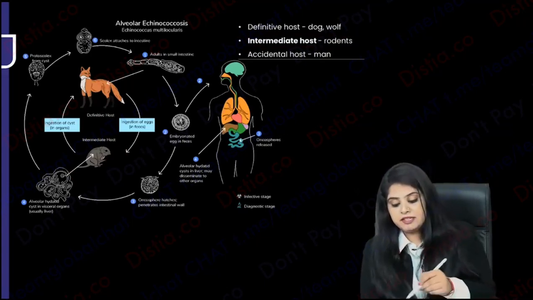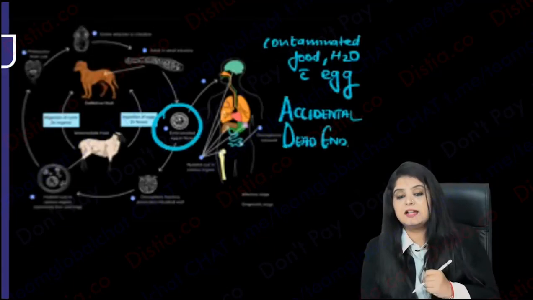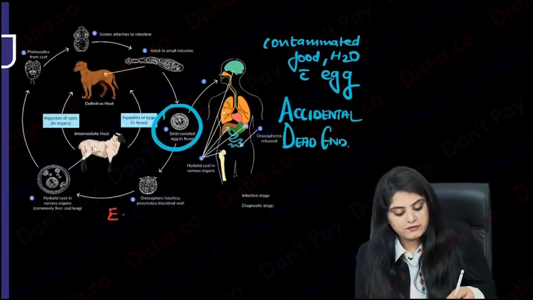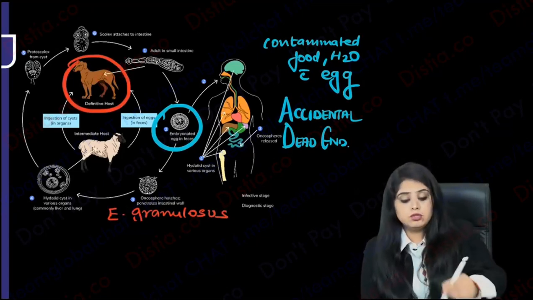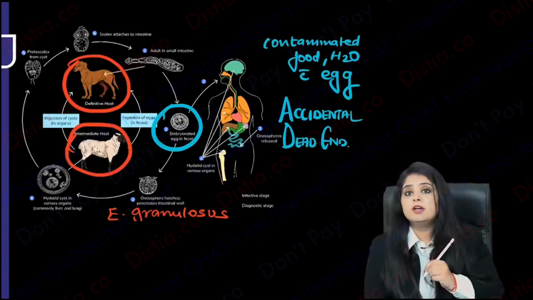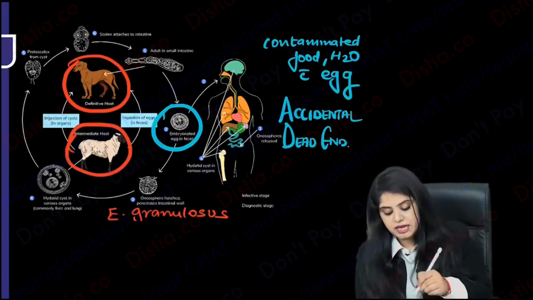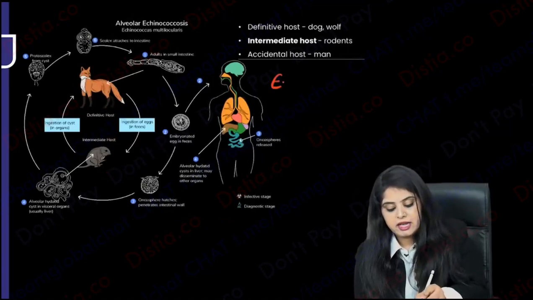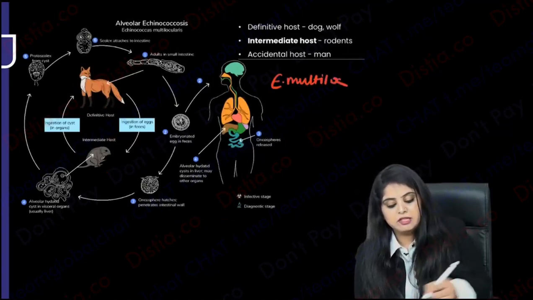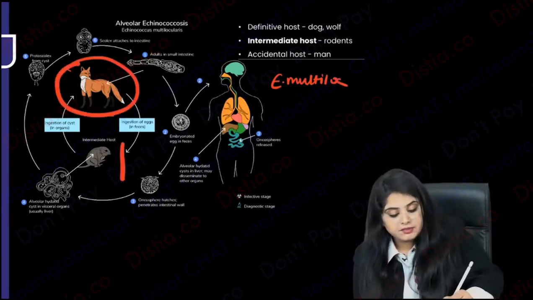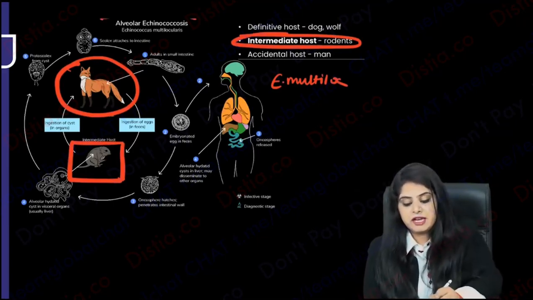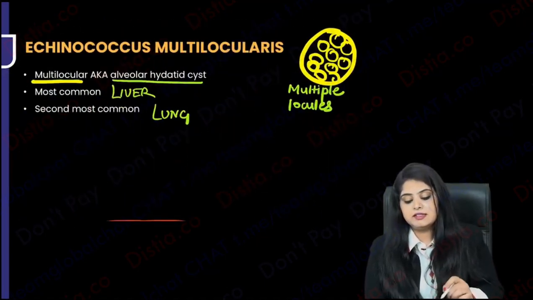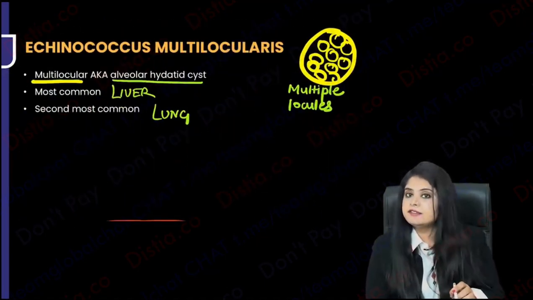So now compare. See guys, if I go back to my hydatid cyst Echinococcus, we label it now. If I talk about Echinococcus granulosus, which was the dog tapeworm, dog or wolf, both will work. But over here, you had to see a sheep, whereas over here in Echinococcus multilocularis, I am seeing dog or wolf, but over here I am seeing a rat, and if I see a rodent, I know there is some problem. This is the Echinococcus multilocularis that is happening over here, the alveolar hydatid cyst.